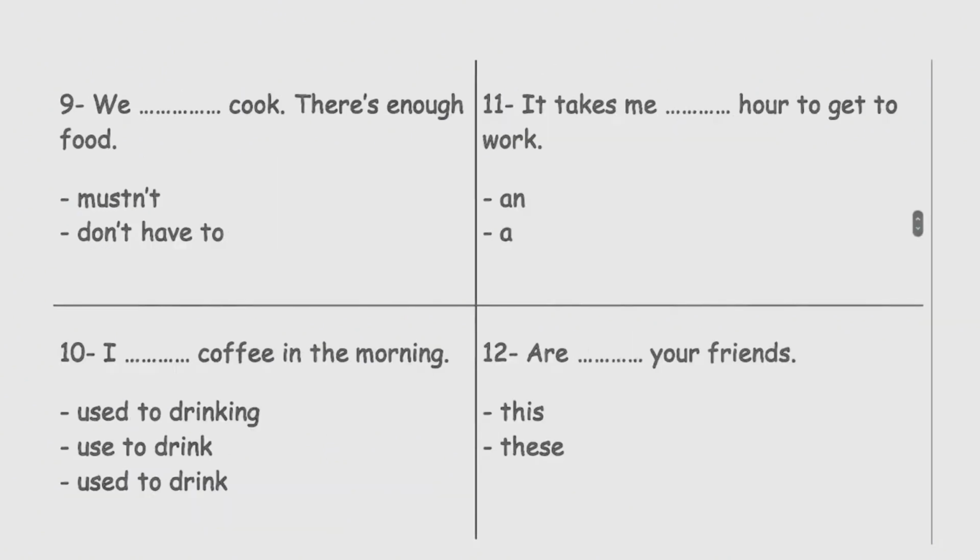Okay? We blank cook. There's enough food. Mustn't, don't have to. We mustn't cook means you're not allowed to cook.